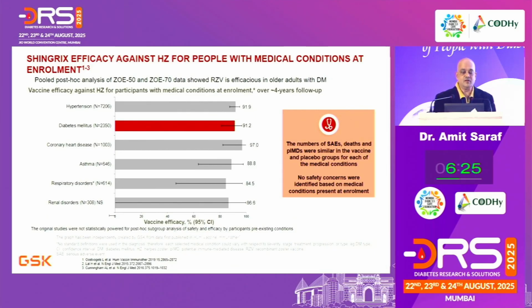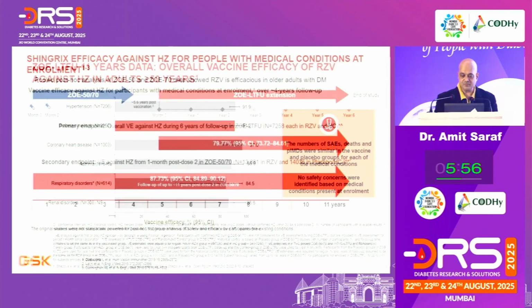So, people who have diabetes, hypertension, coronary heart disease, asthma, and believe me, gentlemen and ladies, a diabetes-naive individual coming to you for the very first time is the most amenable to all your suggestions. So when, for example, come Monday morning, you're in a clinic and somebody for the first time comes to you with a hyperglycemia report, that is the most amenable time to convince him for vaccination. That's what this slide is saying, that if you try to vaccinate a patient with comorbidities right on the first consultation, I think you've done your job well.